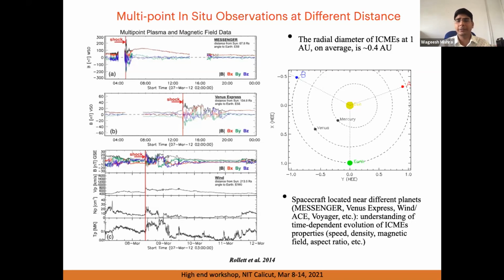These points may be different in longitude and also in latitude, and at different distances. Such things should be studied properly. This is one area of research in which many people are working, because we have several missions like Solar Orbiter and Parker Solar Probe from NASA. So the recent missions are also trying to understand the CME picture from different viewpoints.